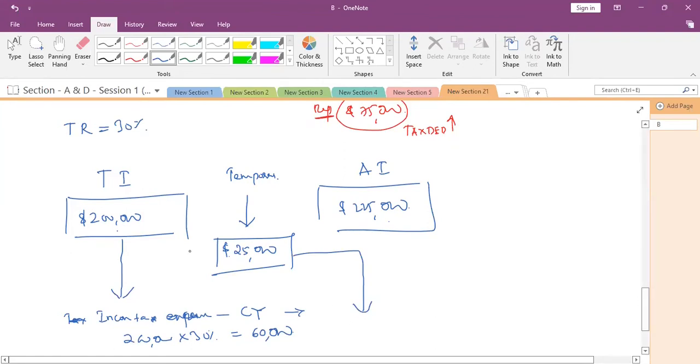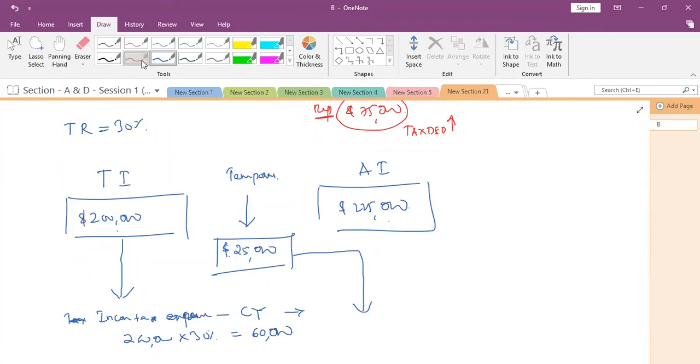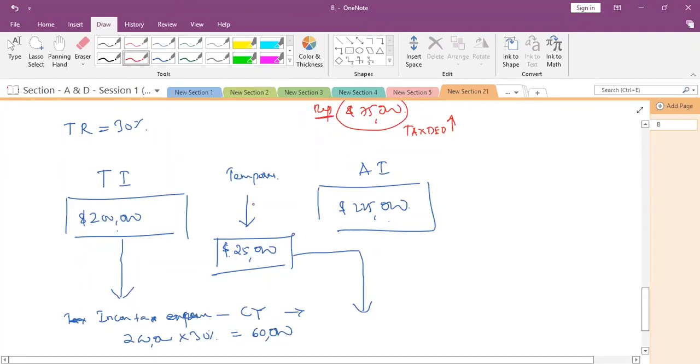So it is a deferred tax. Now tell me, taxable income is lesser than the accounting income or greater? Lesser. When taxable income is lesser than the accounting income, currently we will pay 60,000, and in future years we will be paying tax. Is it a deferred tax asset or deferred tax liability? Liability. This is considered as a deferred tax liability. How much deferred tax liability?